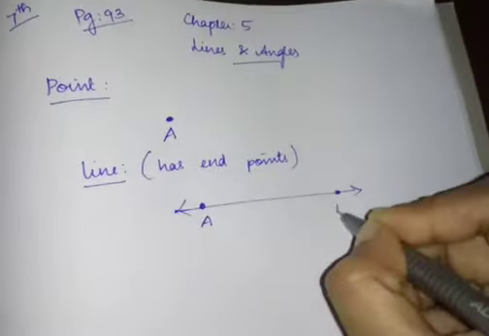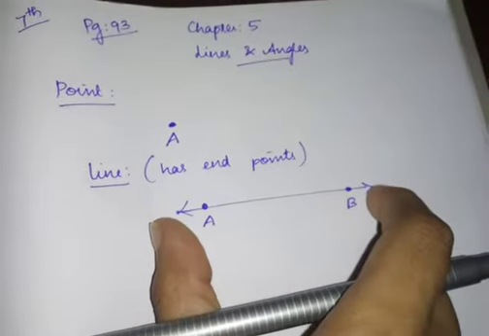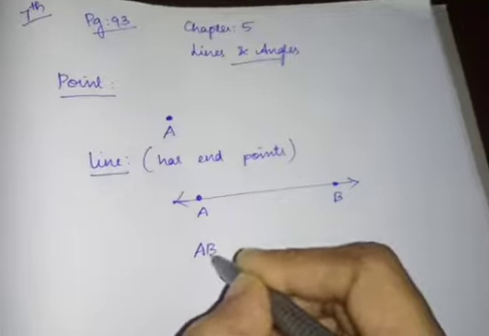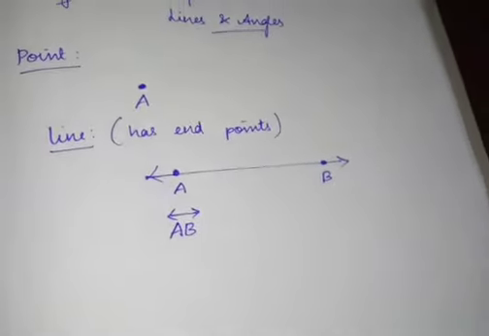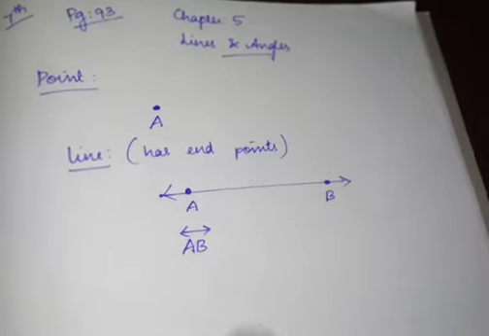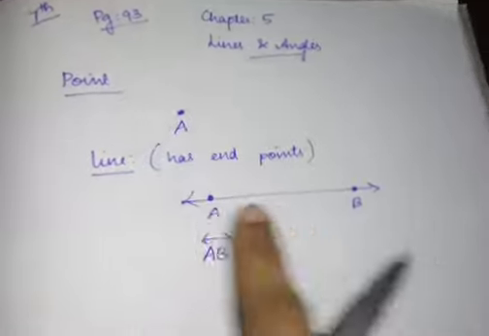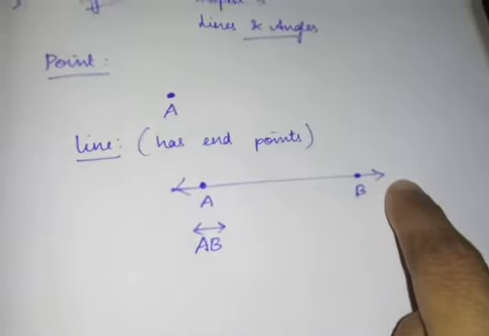Here this AB is a line, which doesn't have end points. So how will we define this line? AB, the whole bar with two arrow marks. Don't forget to put this arrow mark, children. So line is the thing where we don't have any end points.